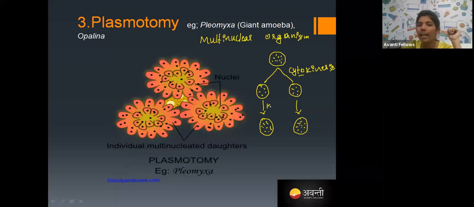After that, karyokinesis will take place individually, right? This karyokinesis leads to the formation of the nuclei. The number of nuclei present in the daughter cells is equal to the number of nuclei present in the parent cell. Is that clear?